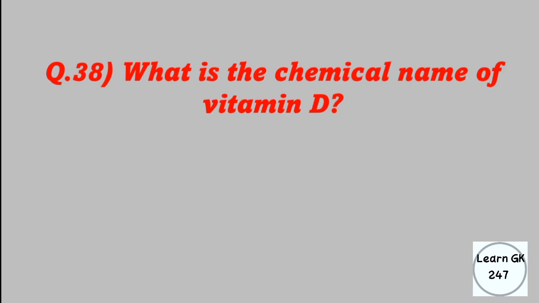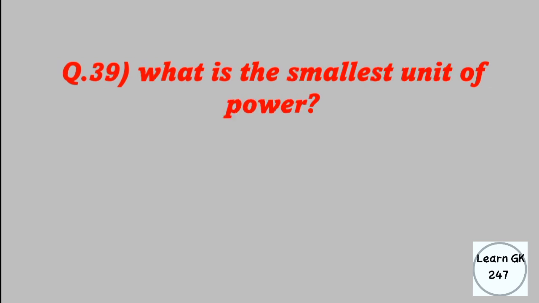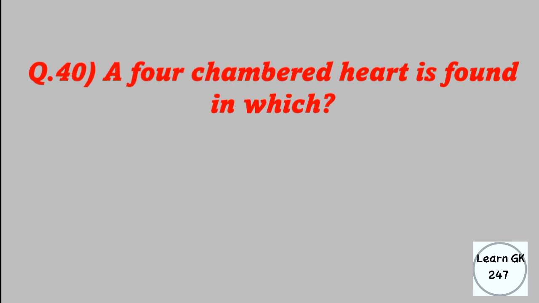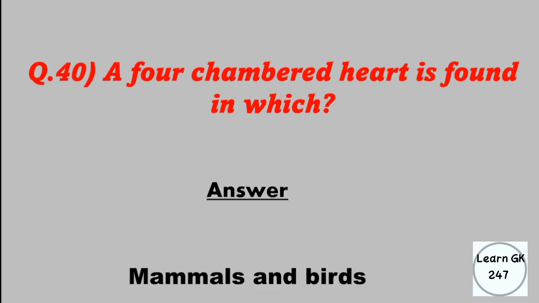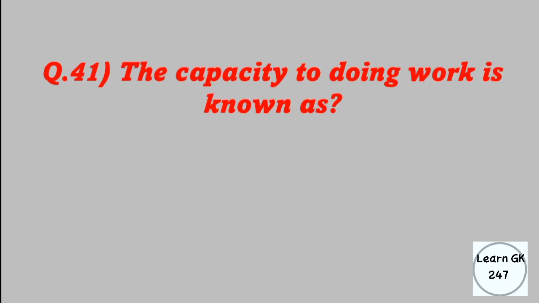What is the chemical name of vitamin D? Answer: calciferol. What is the smallest unit of power? Answer: milliwatt. A four-chambered heart is found in which? Answer: mammals and birds. The capacity to do work is known as? Answer: energy.